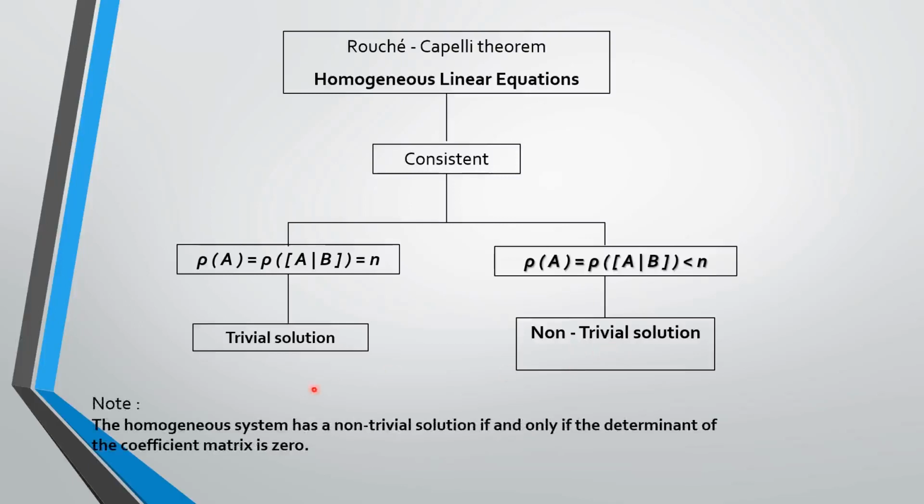Here we are having one note. The homogeneous system has a non-trivial solution, that is rank is less than n, if and only if the determinant of the coefficient matrix is 0.